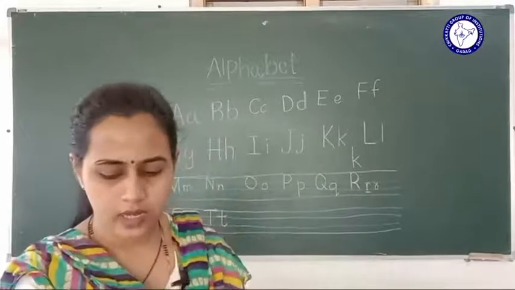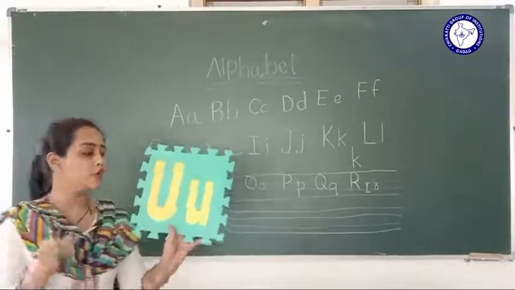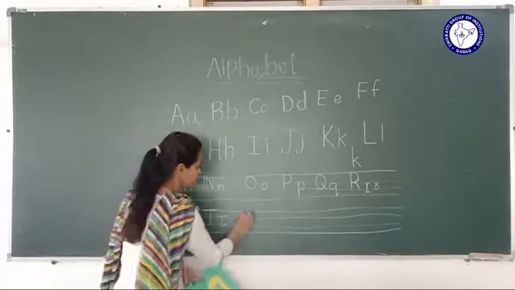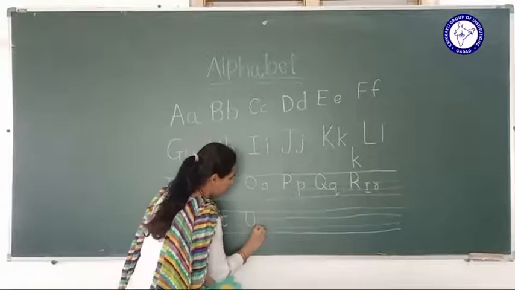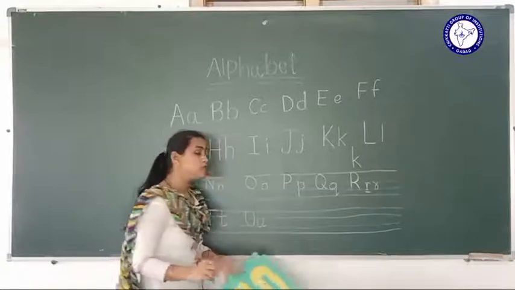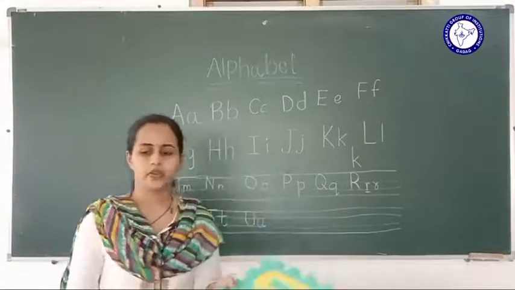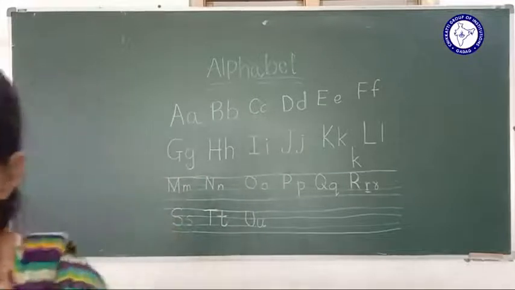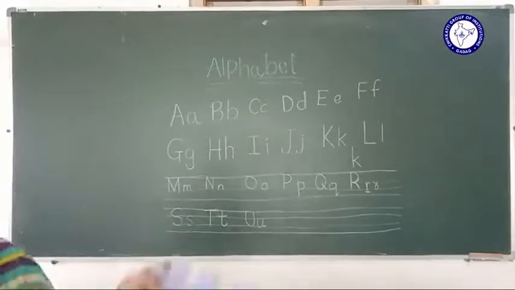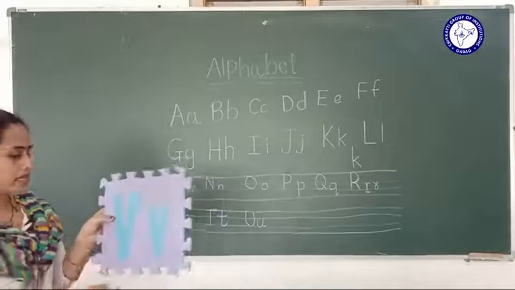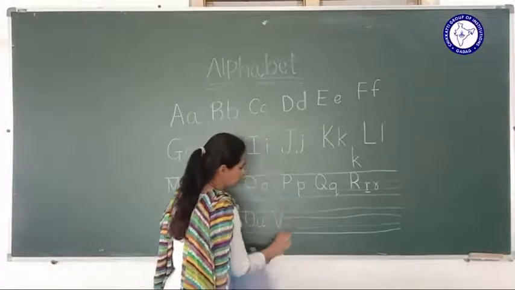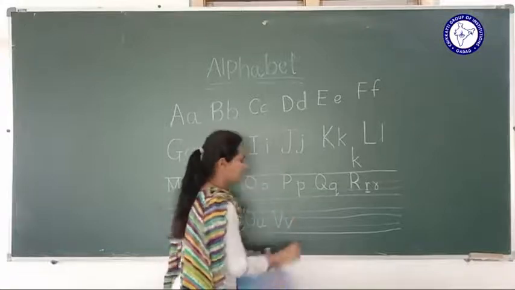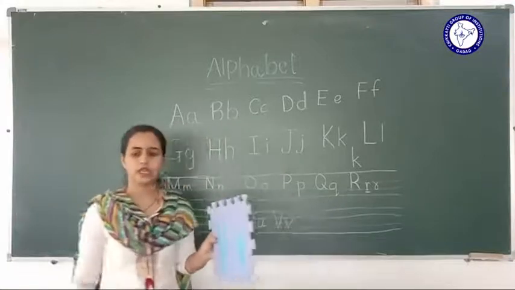The next letter, which is U. U. Here the capital U, here the small u, right? See the next letter, which is V. V. How to write V? Slant, big capital V, here the small v.